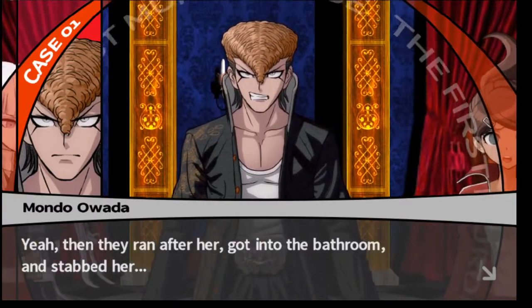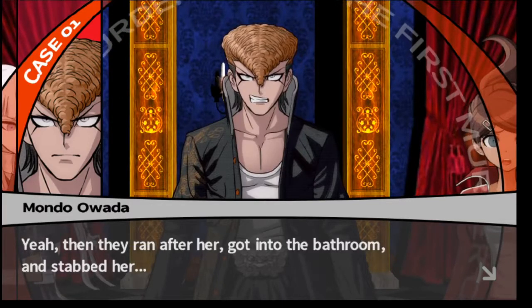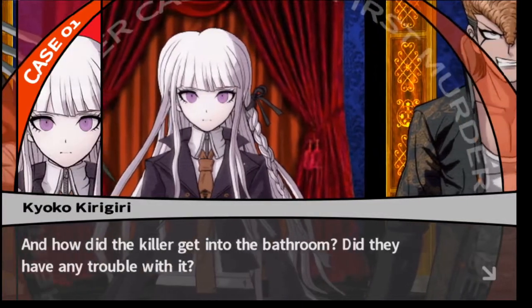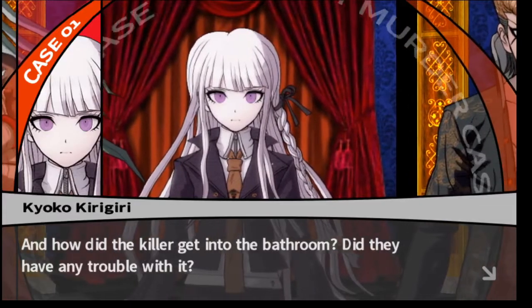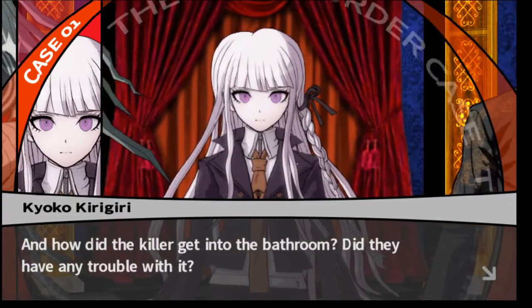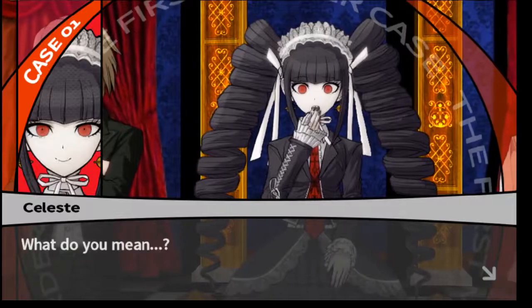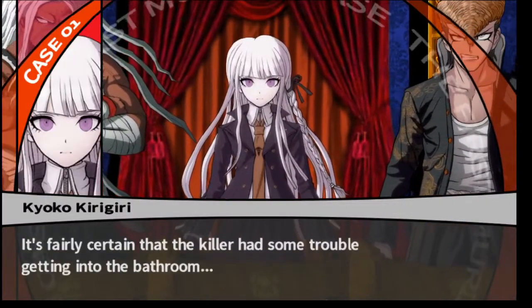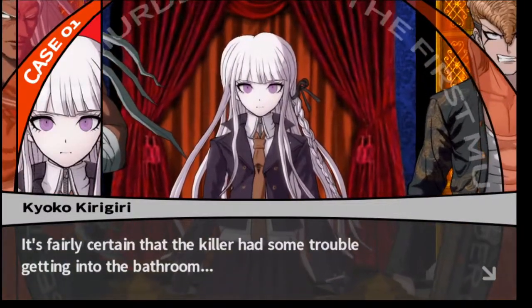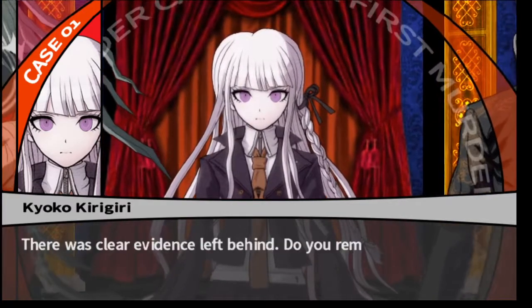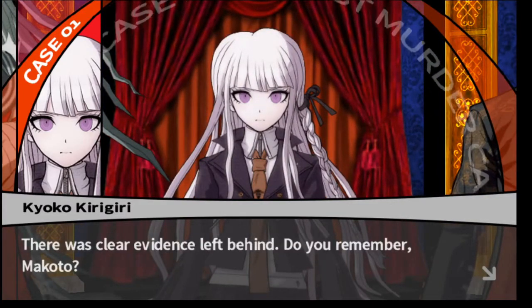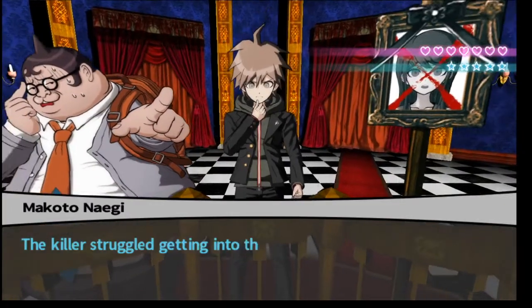Oh, she's getting at the trick to open the door. And how did the killer get into the bathroom? Did they have any trouble with it? Yeah, they had to take off the lock thinking that that was the issue. What do you mean? It's fairly certain that the killer had some trouble getting into the bathroom. There was clear evidence left behind. Do you remember, Makoto? Is this Hangman's Gambit?